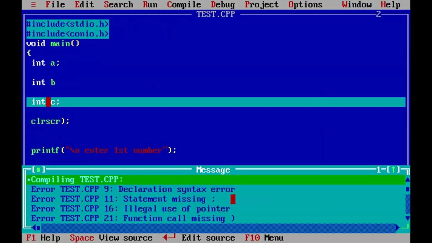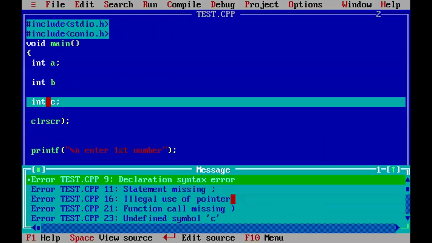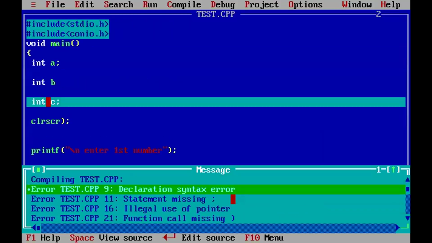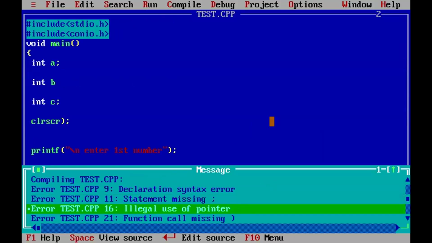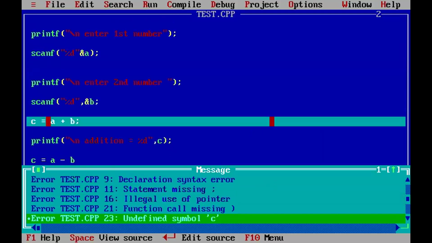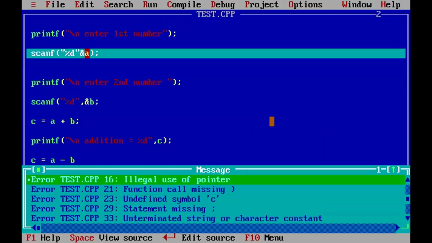See, top to bottom. The compiler checks the whole code from top to bottom. Look at the error message at the bottom. I'm showing with the mouse pointer. 9th line error, next 11th line error, then 16, 21, 23, 29, 33, 35. So the compiler checks the complete code from top to bottom and shows all the errors.